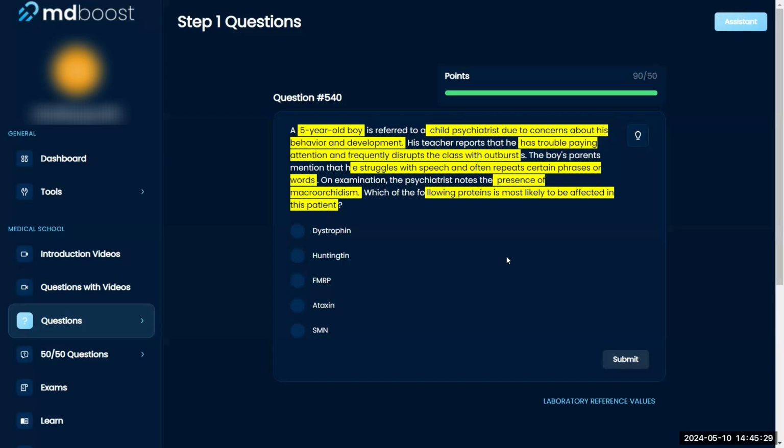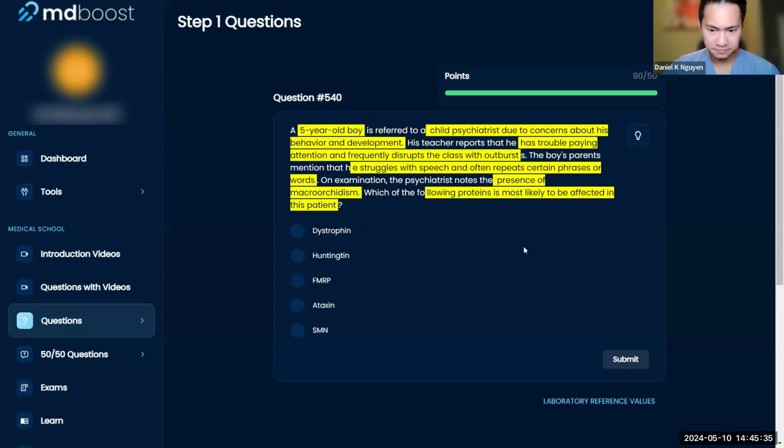I was lost until they said macroorchidism. I was thinking ADHD, and then I was thinking Tourette's, maybe. But then macroorchidism, I think, is just what's it called? Fragile X syndrome. Okay. And so dystrophin is a DMD. That's not the case here.